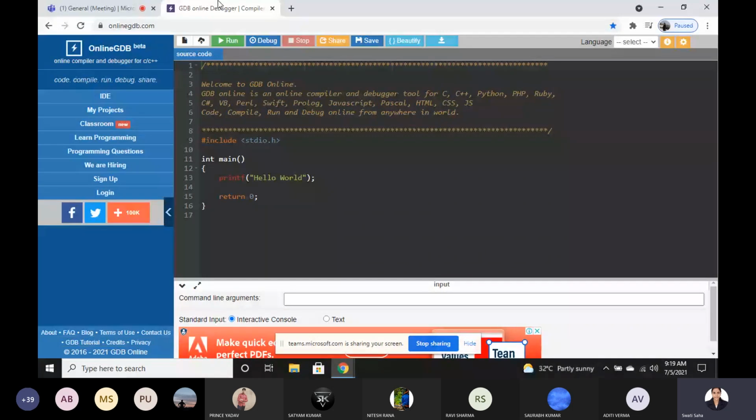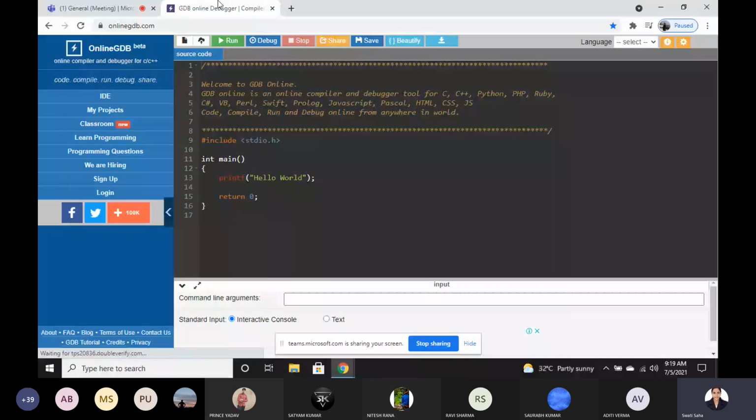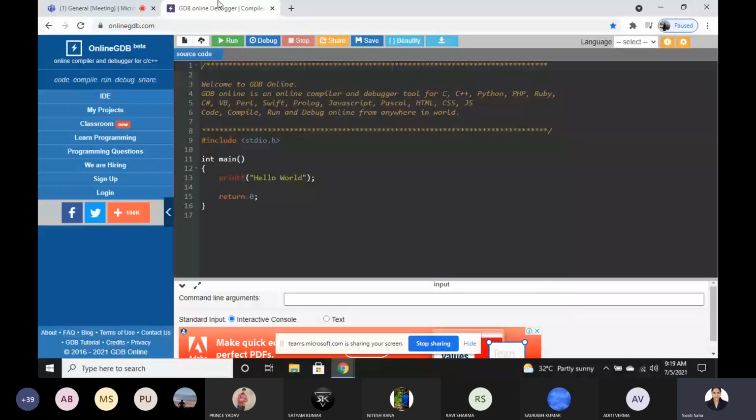But if you have your own laptop or computer, you can do one thing. If you have Windows installed on your laptop or computer, then you can install any compiler, which I think I discussed in the first class, like Turbo C, Visual Studio. There are so many compilers. You can just download one from the internet, then you can run your programs. And if you have Linux installed, then there is no issue. Just go to the terminal, and in the last lab, I think all of you have studied how to write any program, how to execute, and all that.